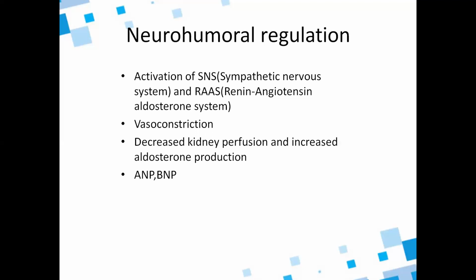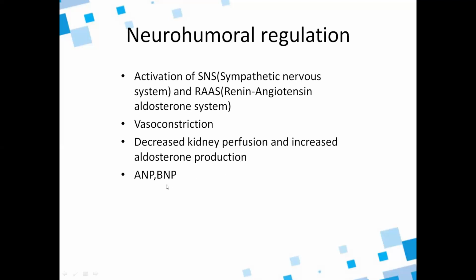So it is trying to compensate for whatever blood supply is needed for the body, and it is trying to make the heart work better to give better blood supply. This normally happens even in normal conditions, but in heart failure it will be increased. So there will be an activation of the sympathetic nervous system, and we saw the renin angiotensin aldosterone system also in the previous slide in the kidney. And vasoconstriction, as I said, because of their action on the alpha 1 receptors on the blood vessels, decreased kidney perfusion and increased aldosterone production.